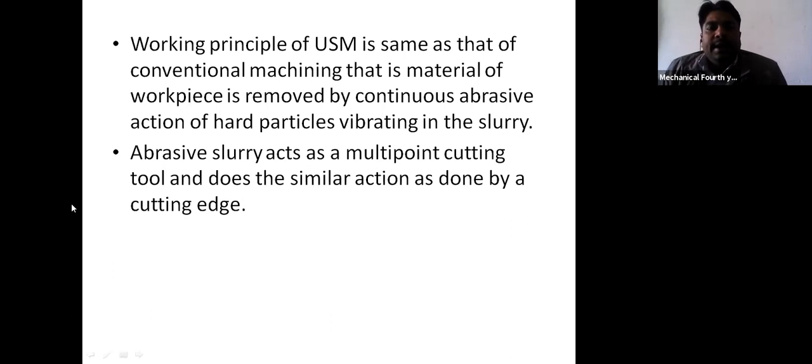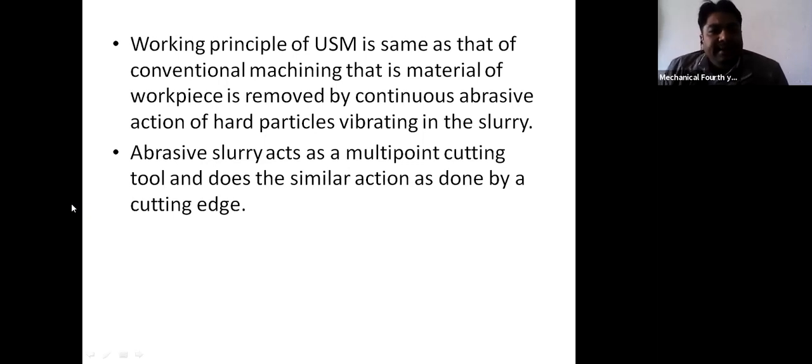The working principle of ultrasonic machining is the same as that of the conventional machining process. In this case also the material is removed by continuous abrasive action of hard particles vibrating in the slurry. Slurry is a mixture of water and abrasive particles in a proper ratio.